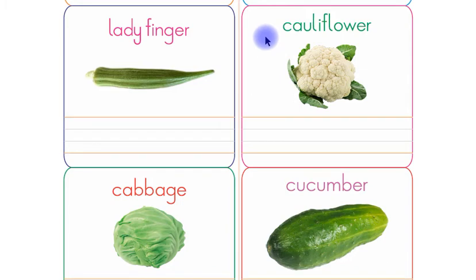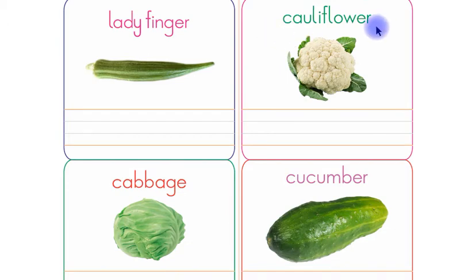Look at this, children. This is cauliflower. Listen again, children. This is cauliflower. Listen one more time, children. This is cauliflower. Now say with me, children, cauliflower. Say again, children, cauliflower. Children, you have to write the name cauliflower in between these 4 lines by yourself.